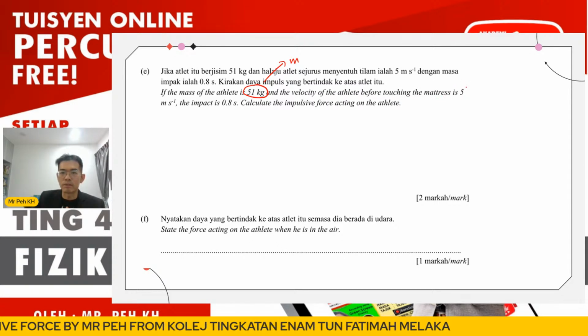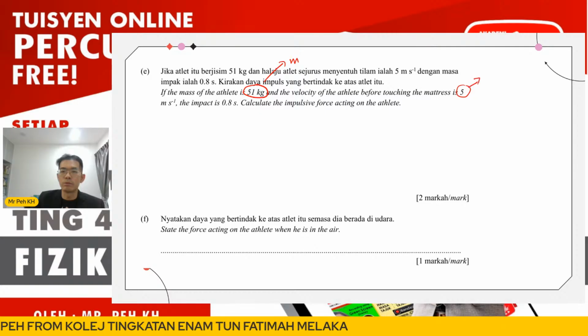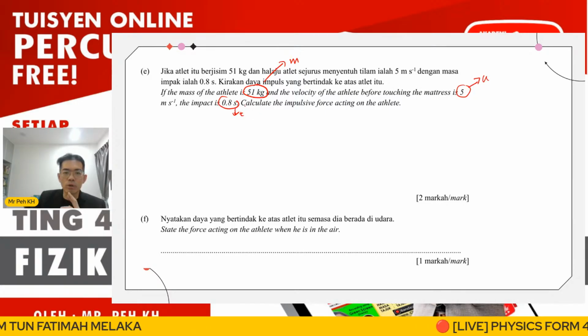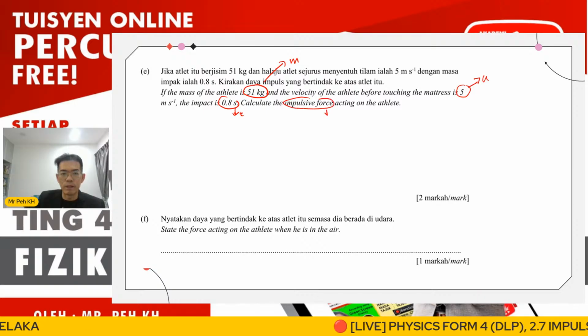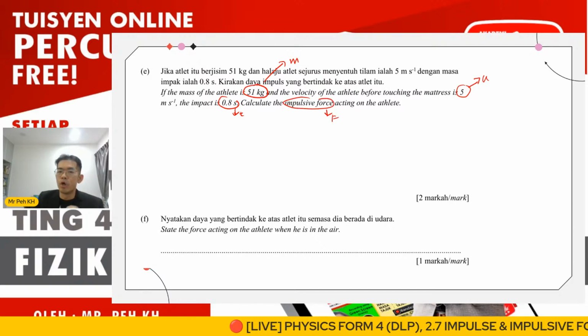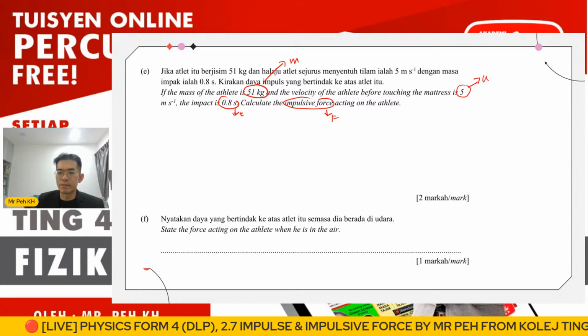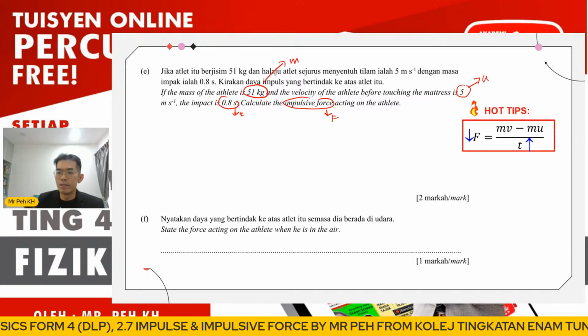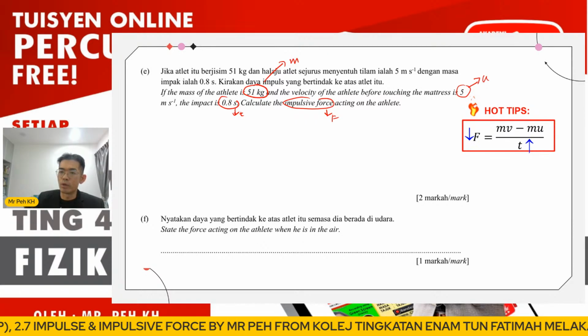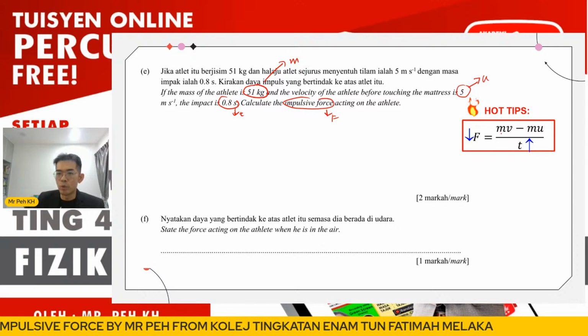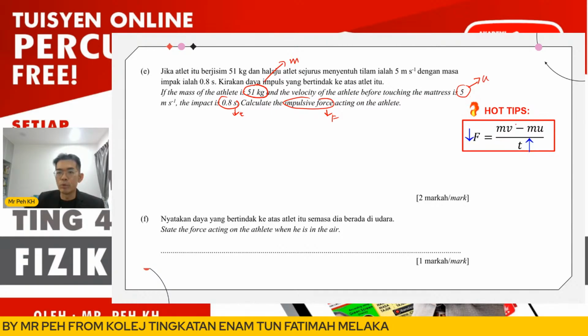Okay, so the time impact is T. Calculate the impulsive force. Okay, so if you label all the values or the parameters we want to get, you know which formula you are going to select actually. So this will be the formula we are going to select. So you just substitute all the values, but here we do know V.